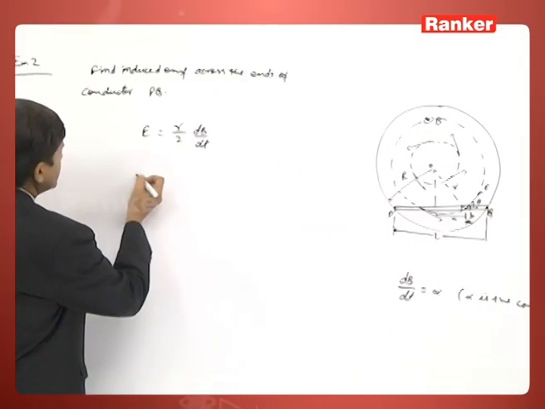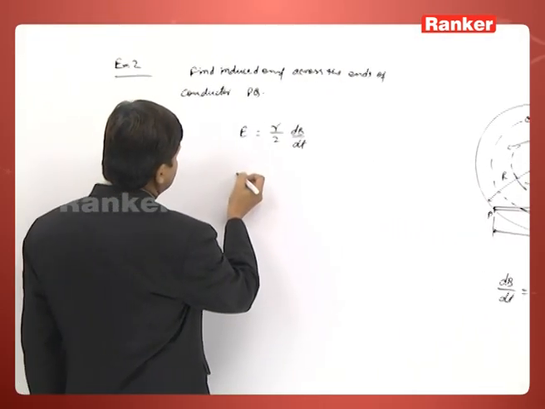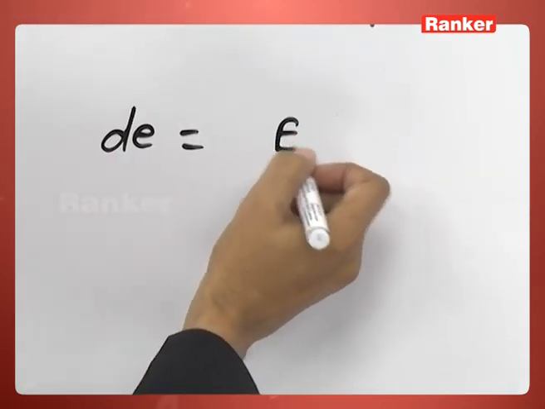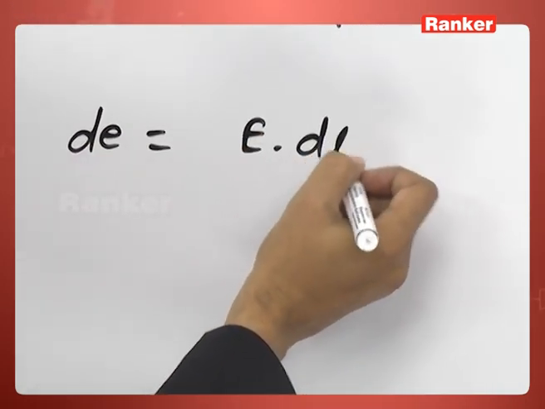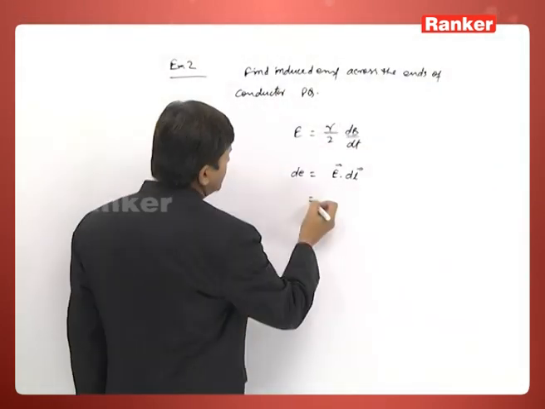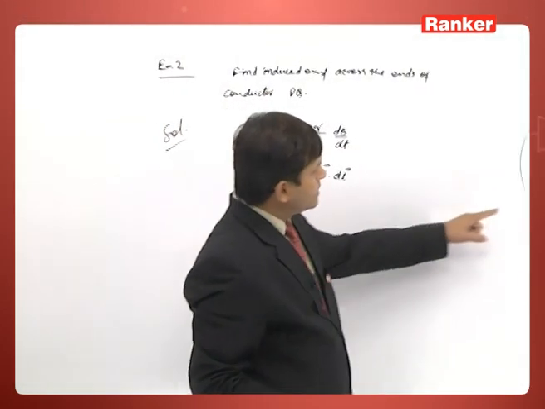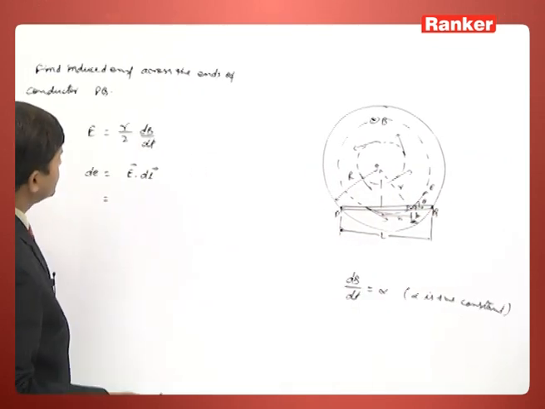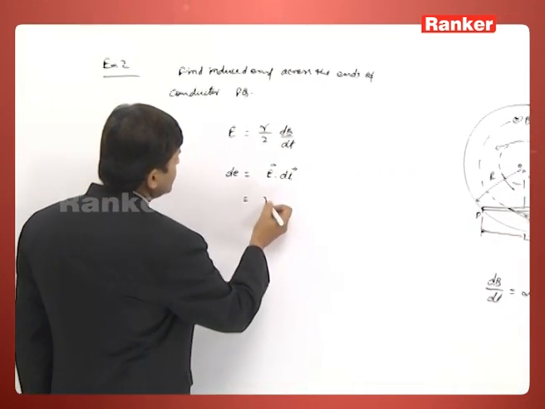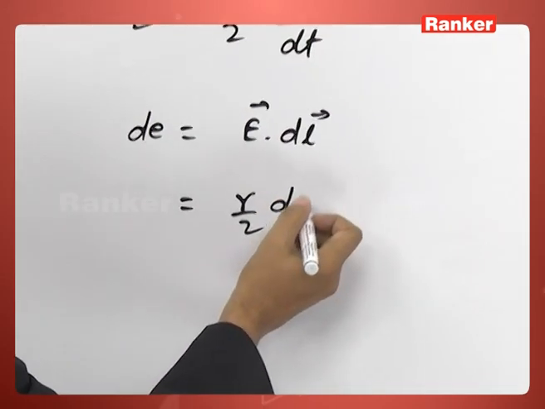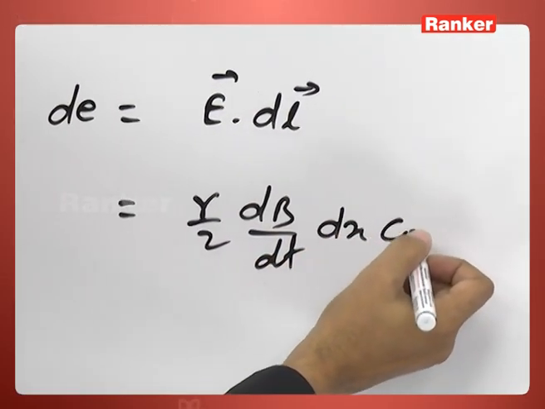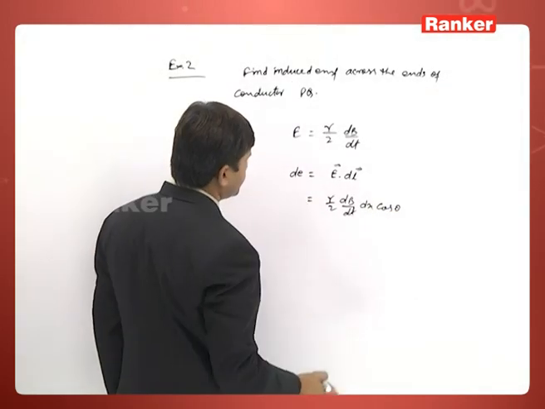As we know, the EMF across this is written as E dot dl. As E is in that direction and we are moving in this direction, the angle between them is theta. The value of E is r by 2 dB by dt, so dE is r by 2 dB by dt dx cos theta.